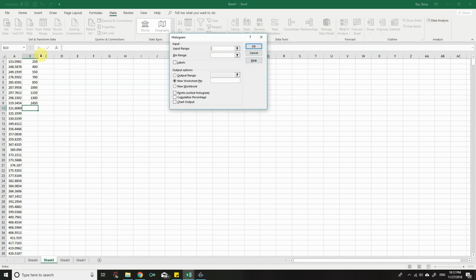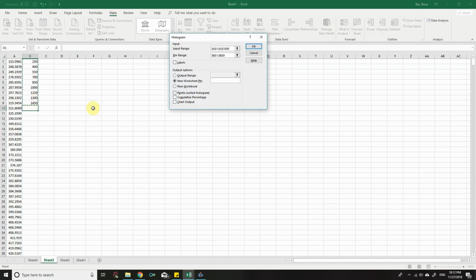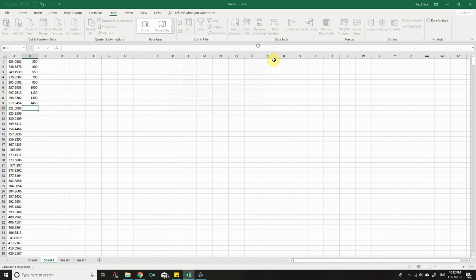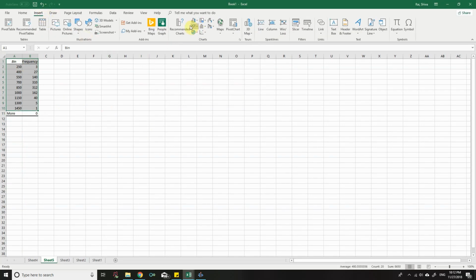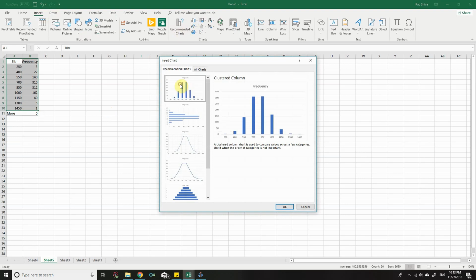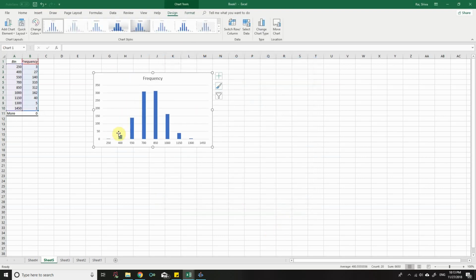Input range is A1 to A1000, and bin range is B1 up to B9. Click on OK. Then select this, insert, recommended charts, the first one, and click on OK. Thus we get a nice bell-shaped curve.